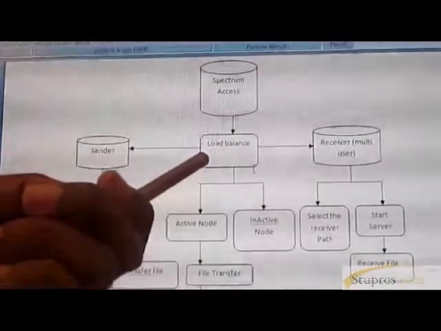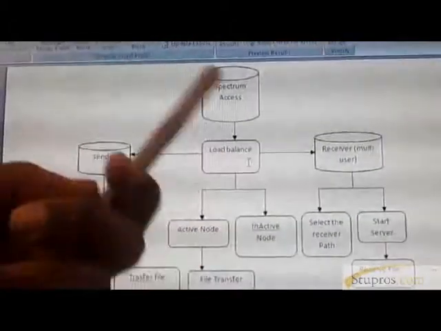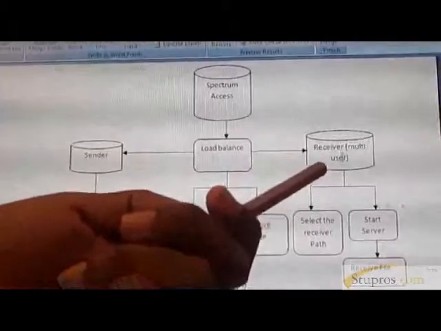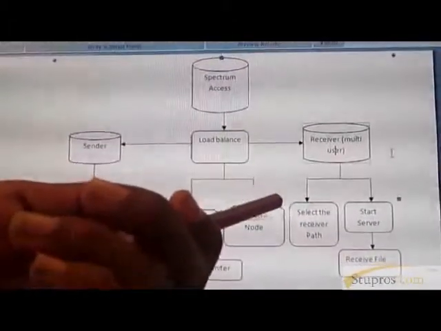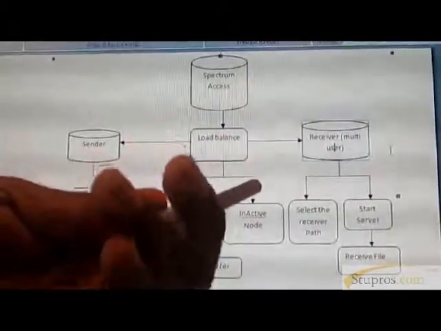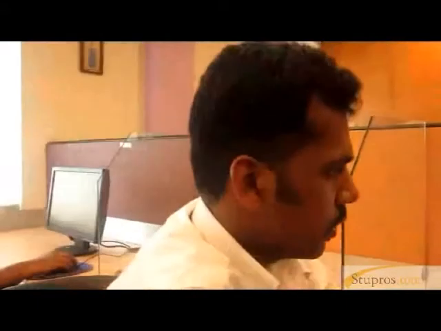So from the load balancer, we are choosing the node monitor, and within that we are selecting the node and transferring the data to the receiver. This is not only one receiver; we can choose multiple receivers like this. So that is called distributed file sharing, otherwise distributed file system. So this is the simple architecture of Toward Efficient and Simplified Distributed Data Intensive Computing.